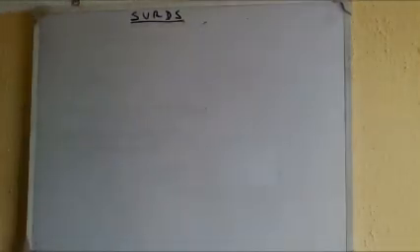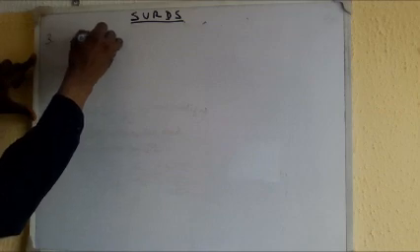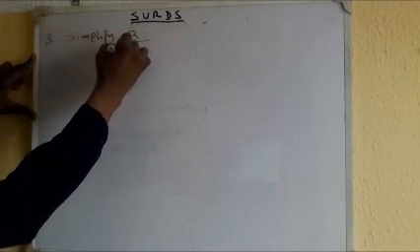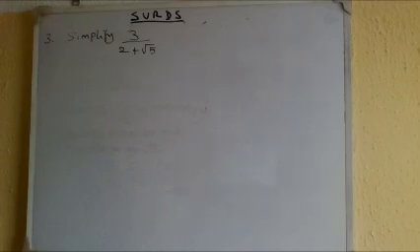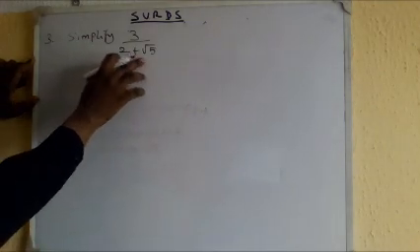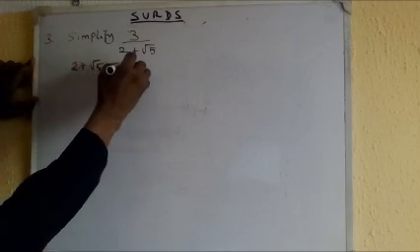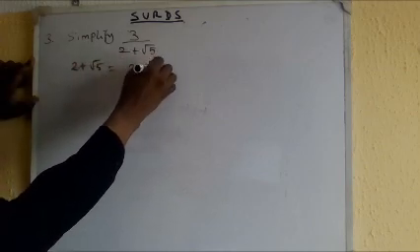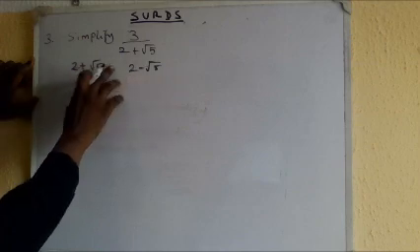Okay, so I have, simplify 3 over 2 plus root 5. At this point, I'm going to inspect the denominator and see that my denominator has a surd here. So what I will do is get the conjugate of this. The conjugate of 2 plus root 5 is equal to 2 minus root 5. Why? Because I just changed the operator here, plus to minus. So this is the conjugate.